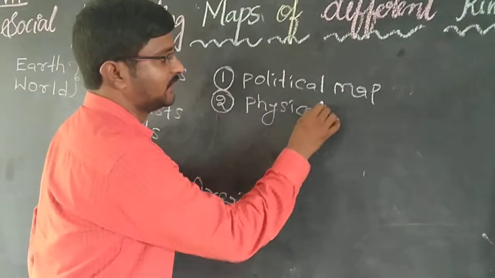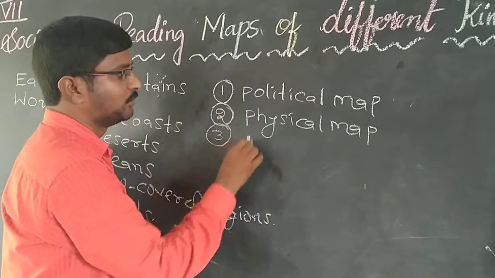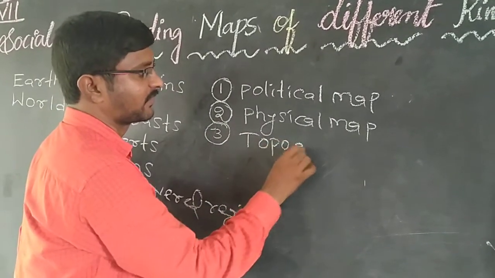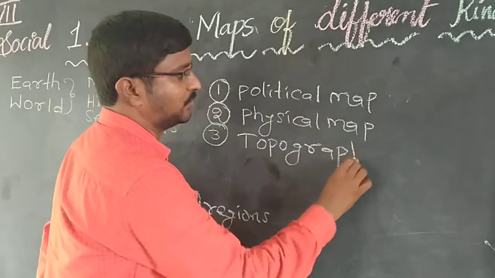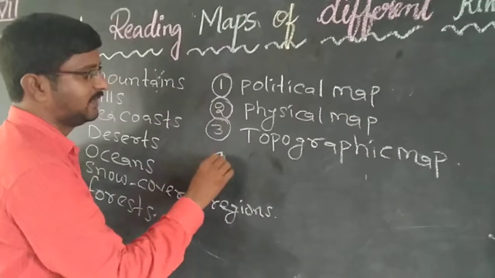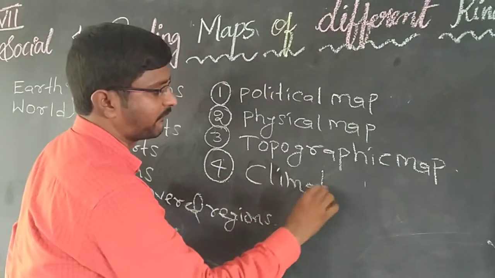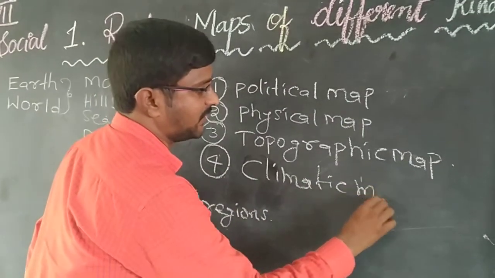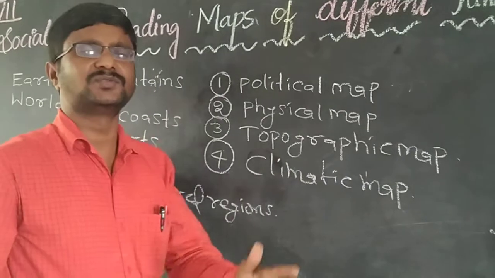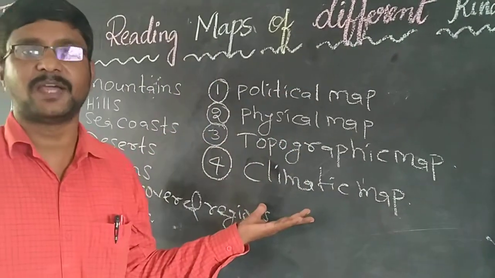The third one is the topographic map. And the fourth one is the climatic map. Like this, there are so many maps. These are examples of different kinds of maps.